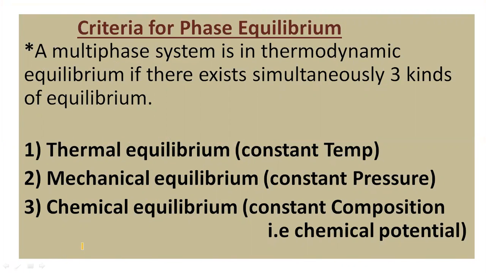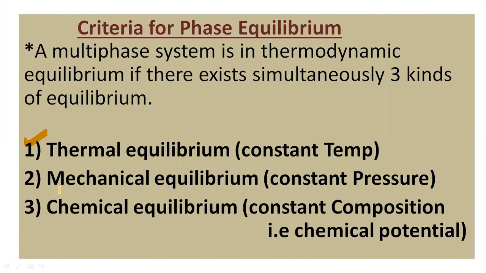So already we know a multi-phase system is in thermodynamic equilibrium if there exist simultaneously three kinds of equilibrium. In equilibrium there are three types, that is thermal, mechanical and chemical. Thermal, from the term itself, is where the temperature remains constant. That type of equilibrium is called thermal equilibrium.